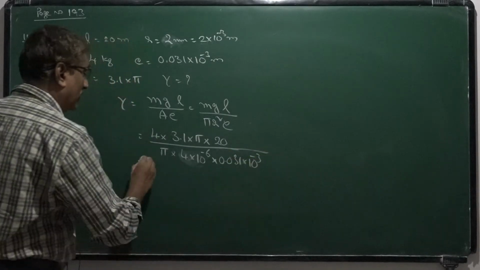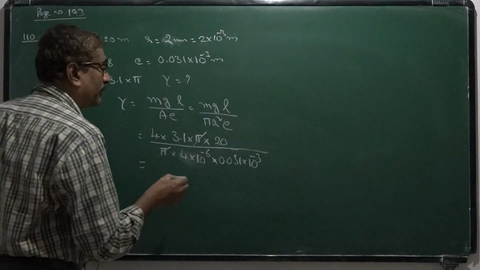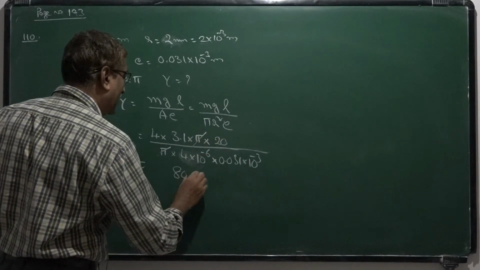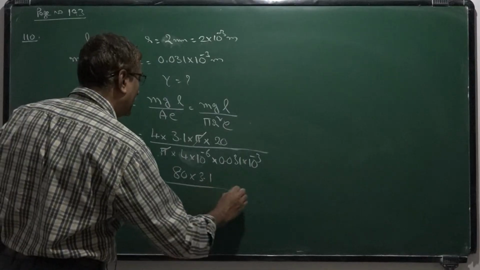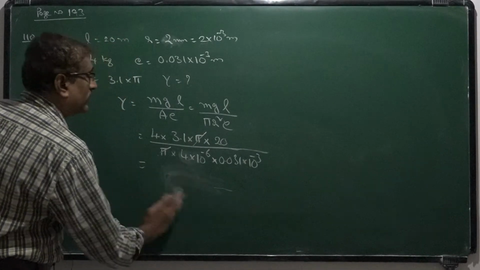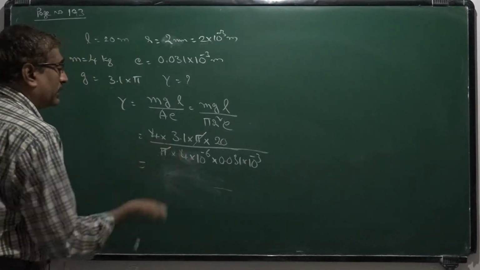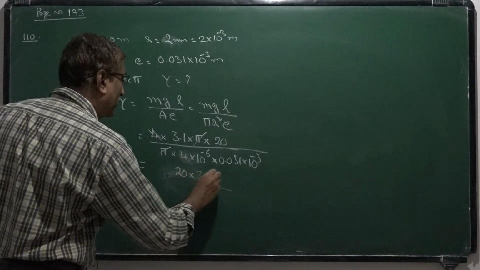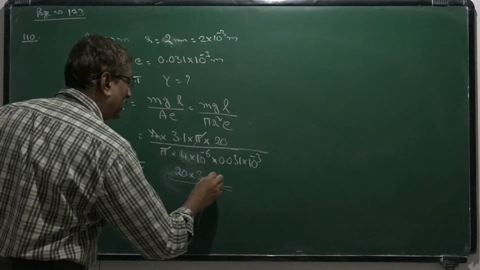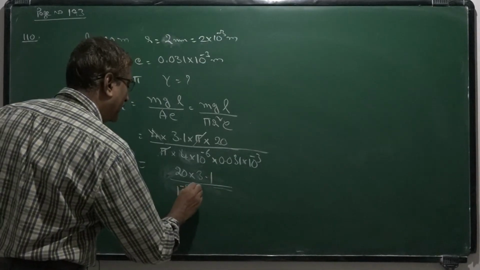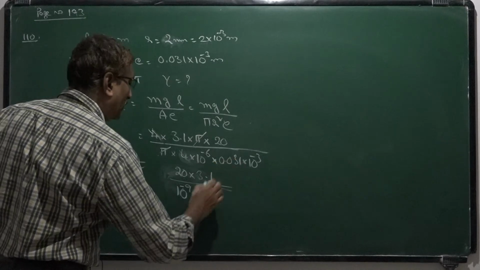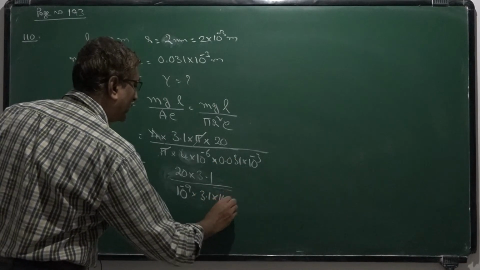So this pi will cancel, and this can be written as 80 into 3.1 by, so this 4 also gets cancelled. 20 into 3.1 by 10 power minus 9 into 3.1 into 10 power minus 2.